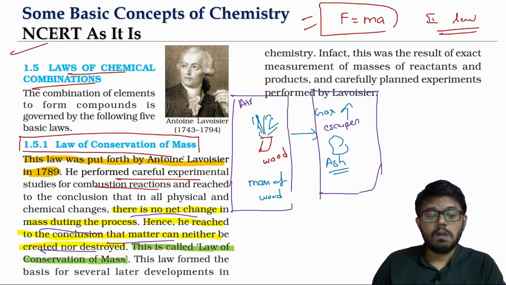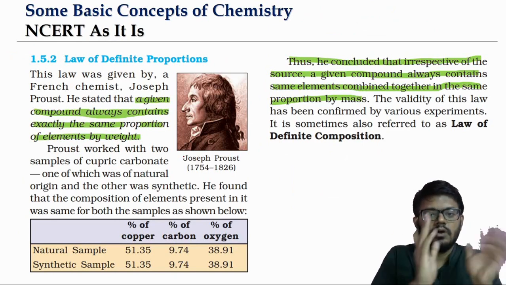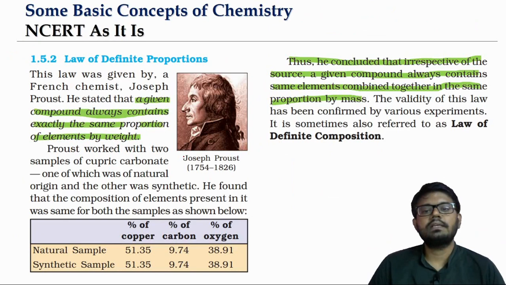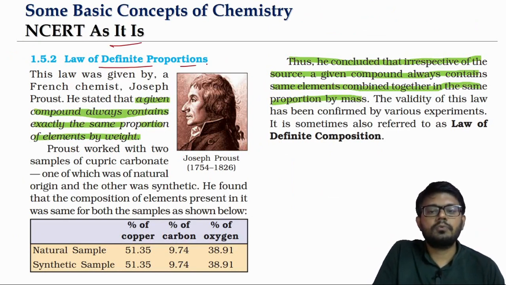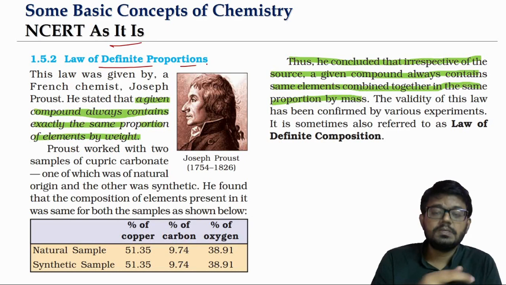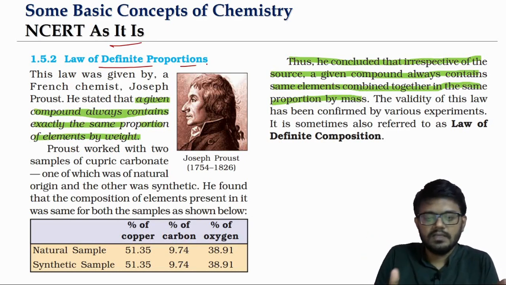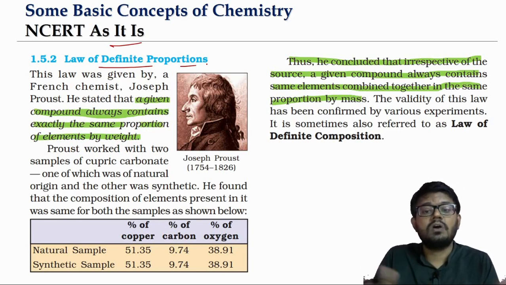Now the second law, there is no order as such, but the second one that we look at is the law of definite proportion. This French chemist, Joseph Proust, was observing the composition of various compounds.